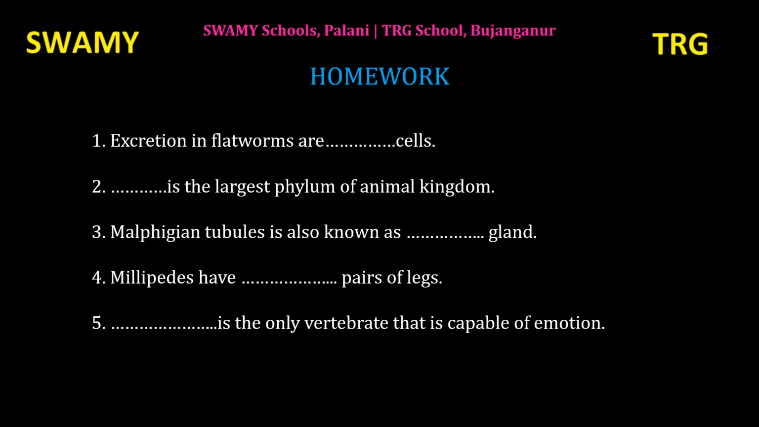First question. Excretion in flatworms is by dash cells. Second question. Dash is the largest phylum of animal kingdom. Third question. Malpighian tubules is also known as dash gland. Fourth question. Millipedes have dash pairs of legs. Fifth question. Dash is the only invertebrate that is capable of emotion.